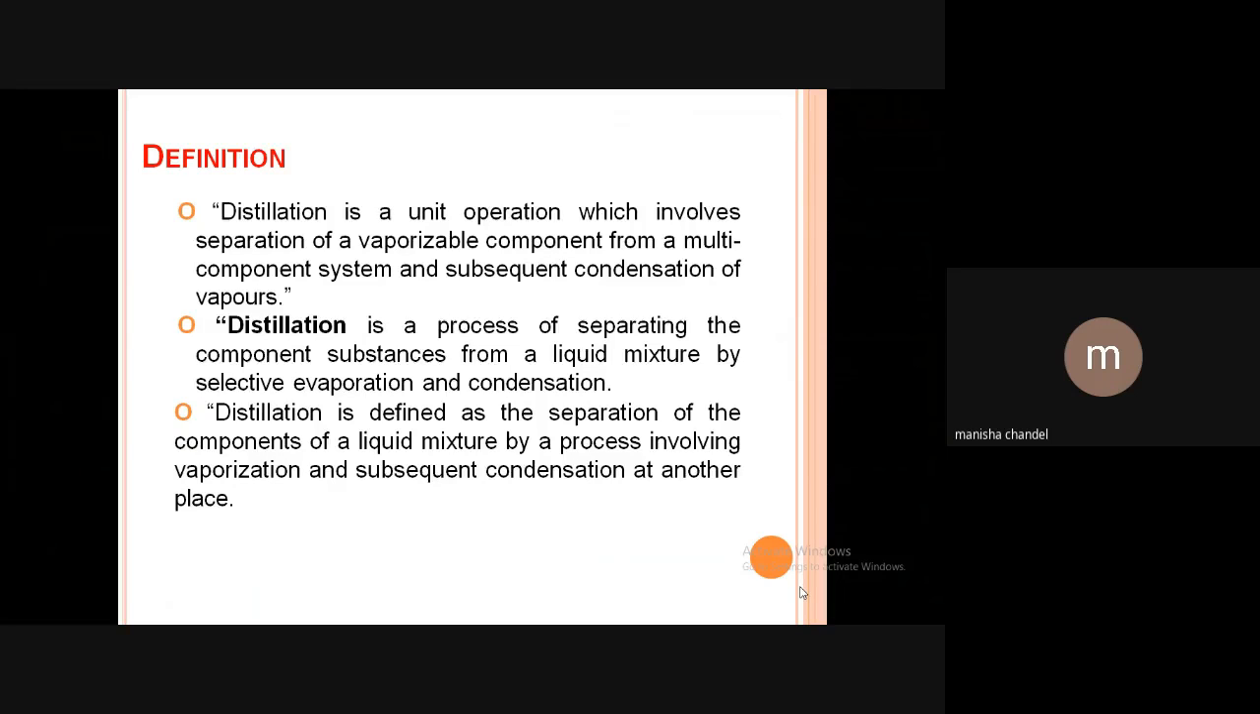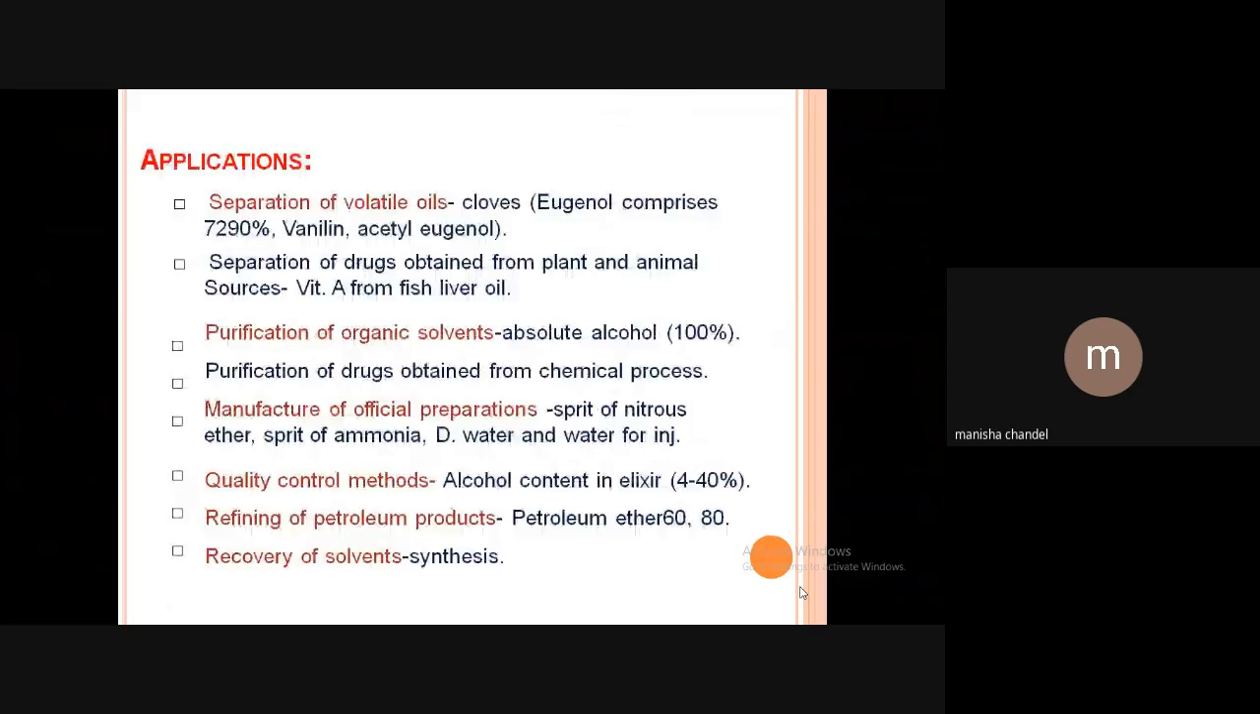Distillation is a unit operation which involves separation of a vaporizable component from a multi-component system and subsequent condensation of vapors. Or we can say that distillation is the process of separating the component substance from a liquid mixture by selective evaporation and condensation. Distillation is defined as the separation of the components of a liquid mixture by a process involving vaporization and condensation at another place.